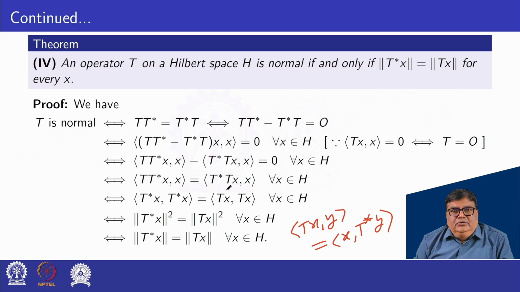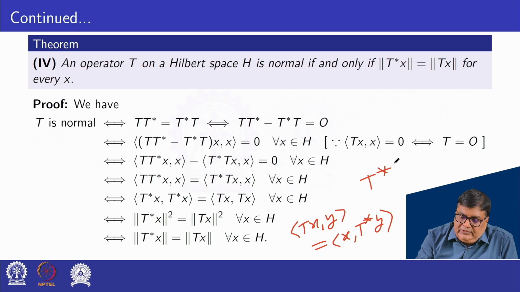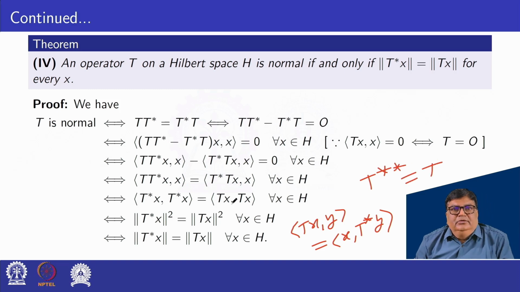In this also we can apply the same property, so this one is inner product of Tx and the star of T star, that is T double star. We know that T double star is equal to T, so here it is T.